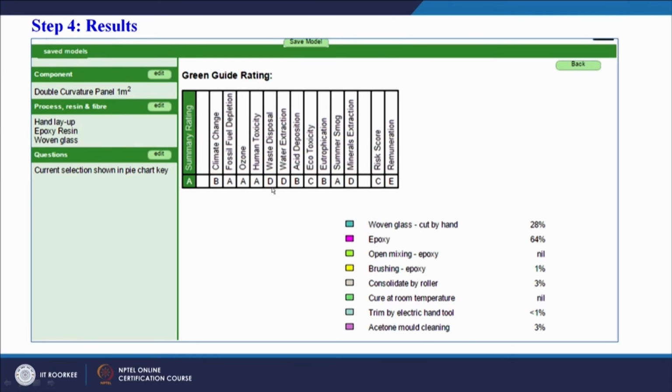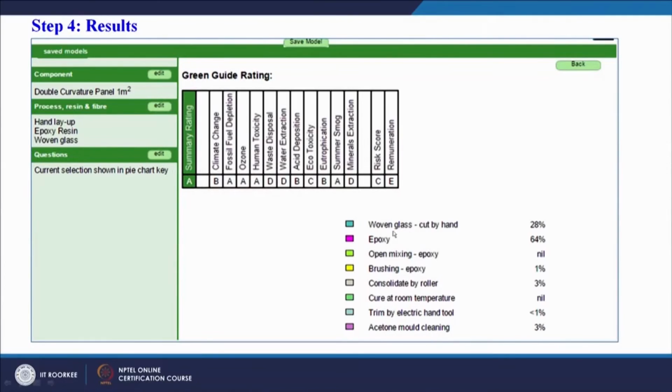Similarly, from the waste disposal point of view, you can see our process is getting a D rating. Our process as well as our material is getting D-rated. Why is this getting D-rated? Because we are using glass fiber, which is non-degradable, and epoxy, which is non-degradable. So from the materials point of view our process gets a D rating.